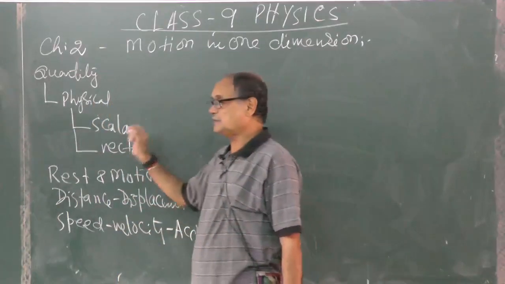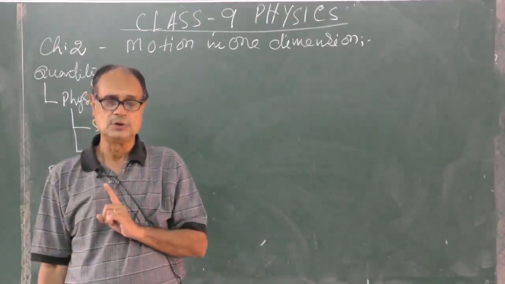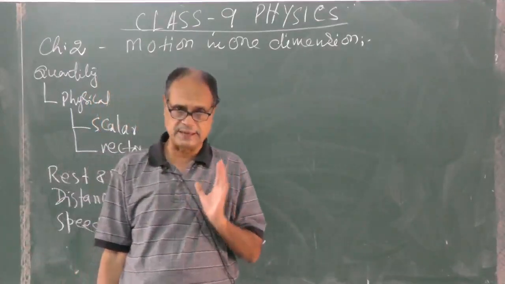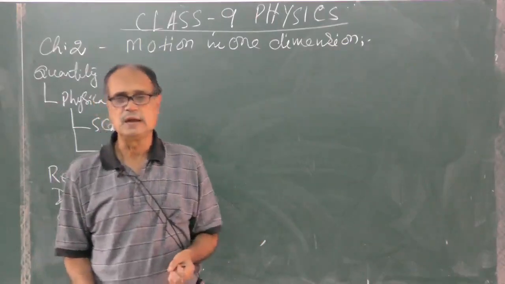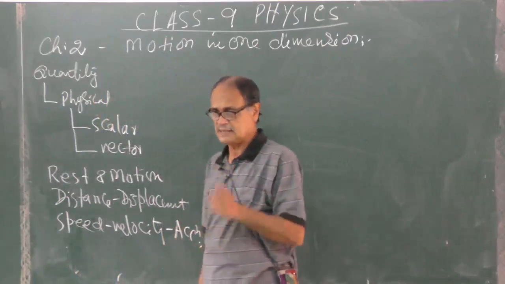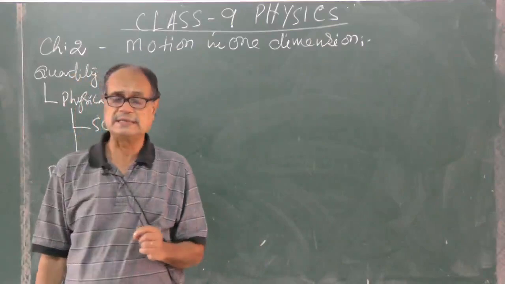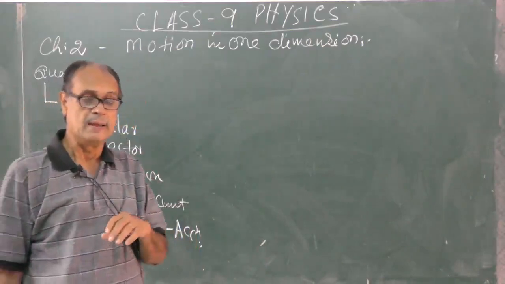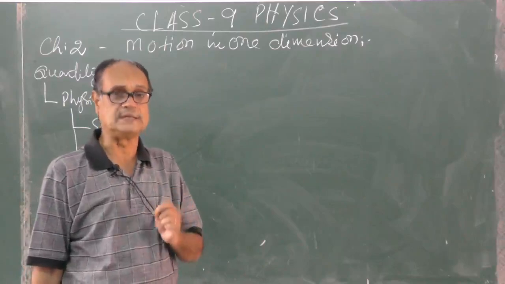A scalar quantity is one which has got magnitude, but it doesn't speak about any direction as such. So, a scalar quantity has magnitude only, and that magnitude is the numeric value associated with the unit.